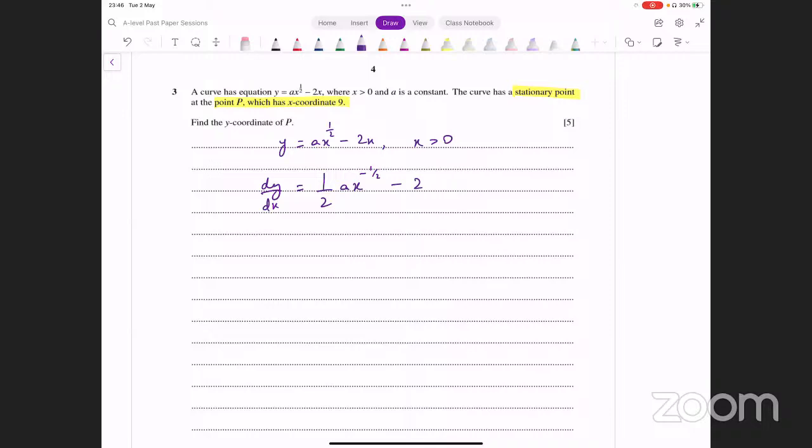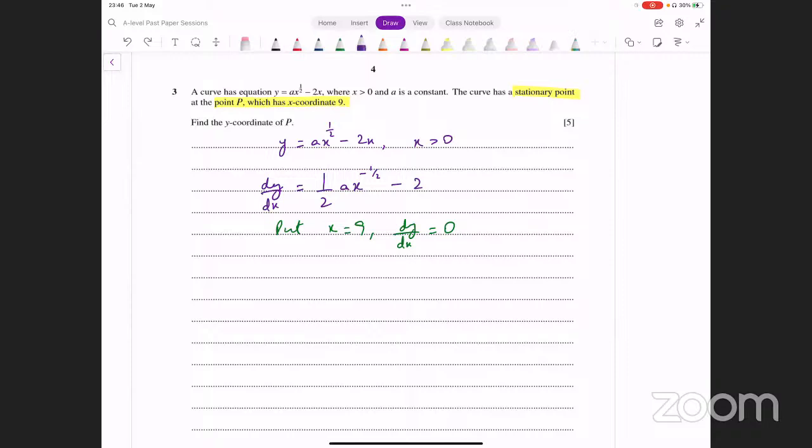Okay. Now, what will come? When you equate the derivative to 0, what do you get? You get the stationary point. You already know the x coordinate of the stationary point, that's 9. So what you can do here is input x equals 9 and dy over dx equal to 0, because where the derivative is 0, the value of x should be 9. This will give you a.